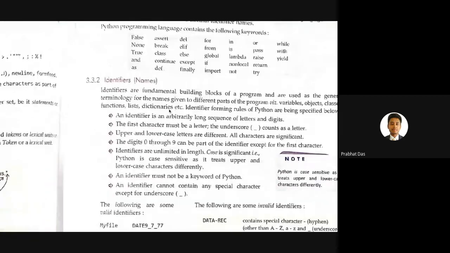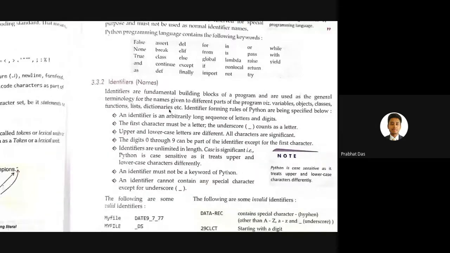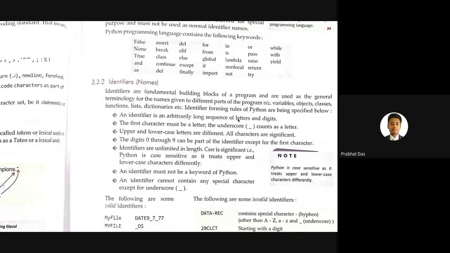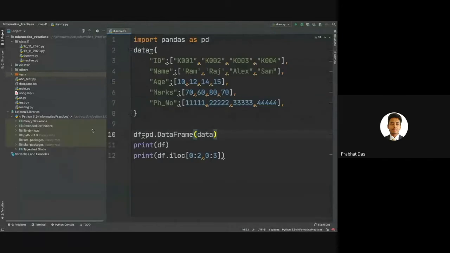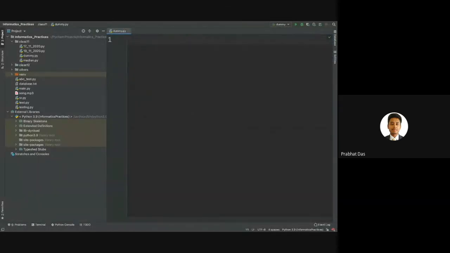Coming to the next token, which is identifiers. Identifiers are those tokens whose identity is set by the programmer. They generally don't have an identity by default, so that identity is set by the programmer. For instance, let's say I need a variable, and the name of that variable is my name, and here I'm going to store my name, Alex. So you can see that we have stored the name Alex in a variable my name.